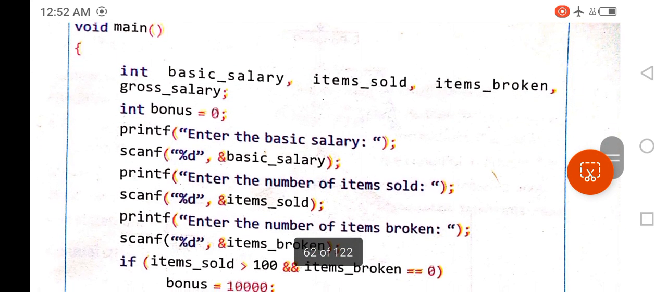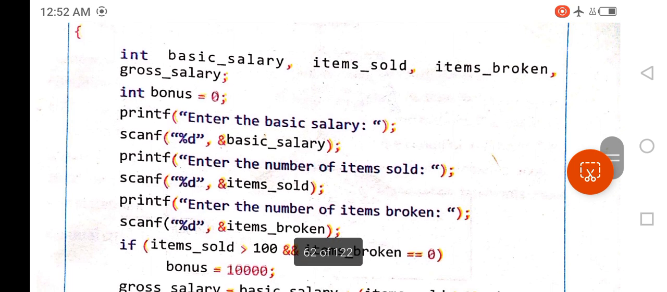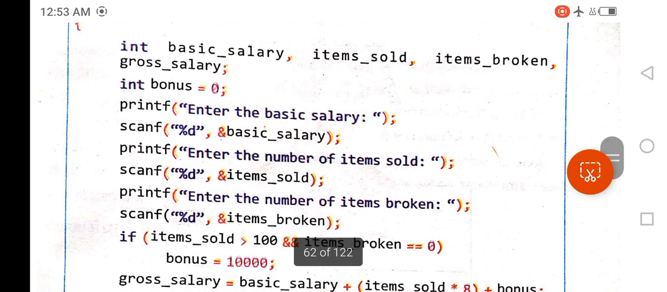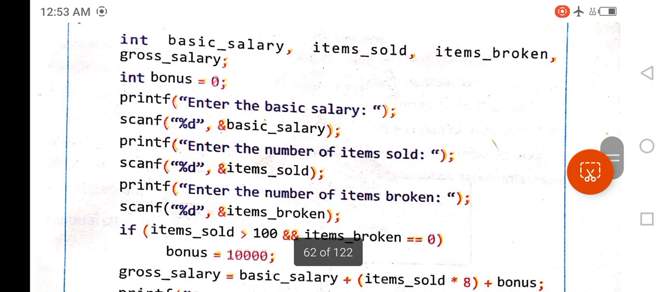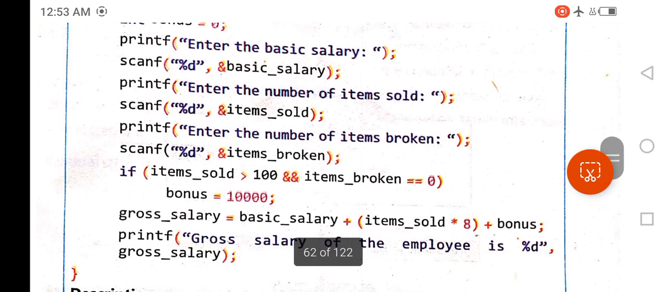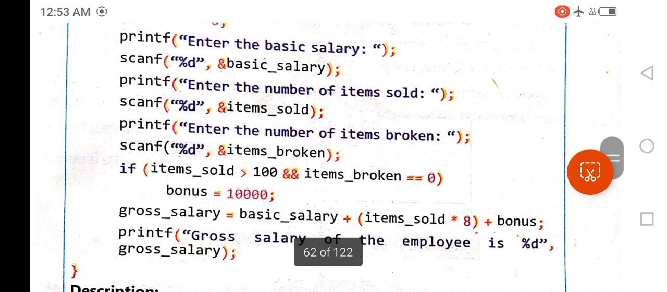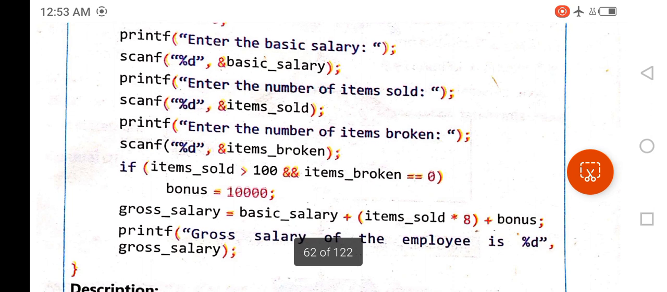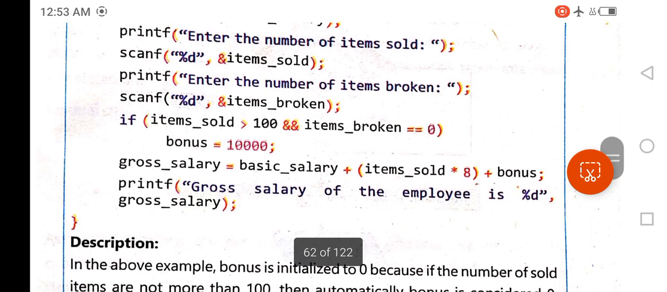Inside the main function, three variables: basic salary, items sold, items broken, and the fourth one, gross salary, have been declared. After that, int bonus equals 0 is initialized. After that, a message is displayed using the printf statement: Enter the basic salary. Then using the scanf function, the basic salary is taken from the user. After that, using the printf statement, the next message is displayed and the value is taken from the user. So after that, look at the if statement.